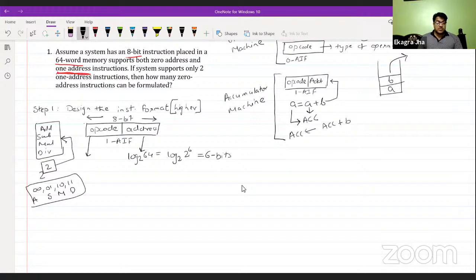Fine. But here the instruction is already 8 bits long, and we have already calculated the address field as 6 bits. So the remaining number of bits go to the opcode, which is 2 bits. So with 2 bits, we are going to have 4 operations. Okay, fine. This is step 1.